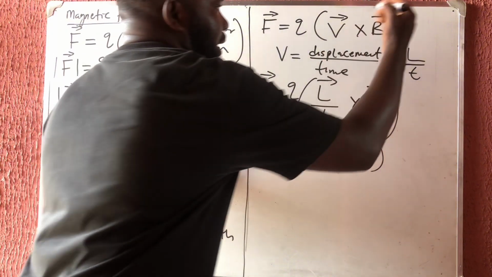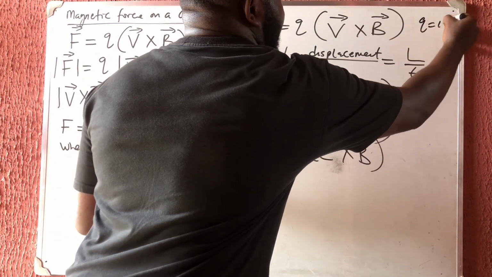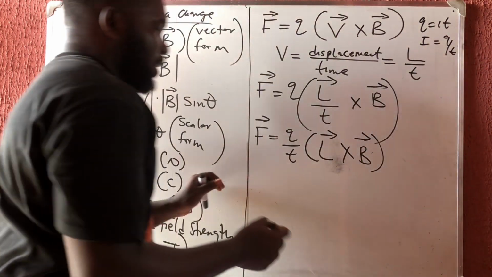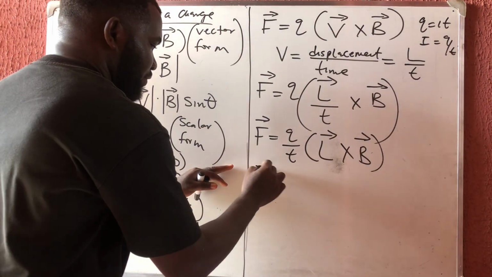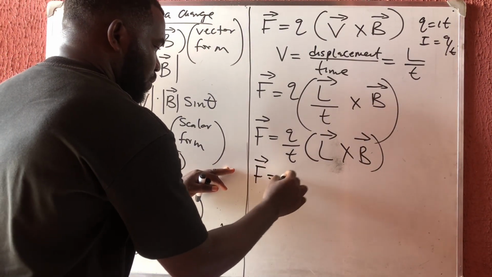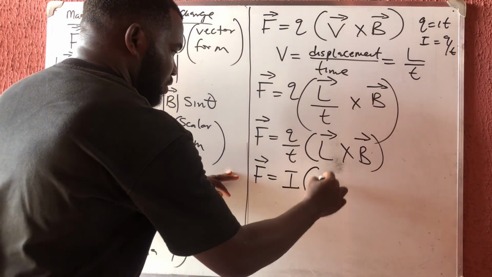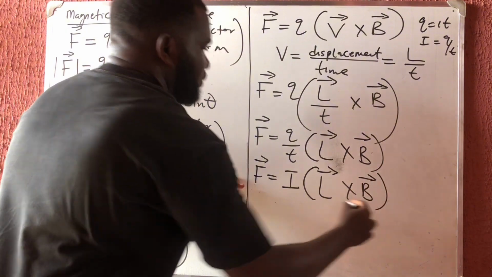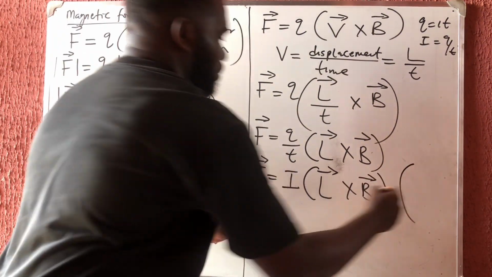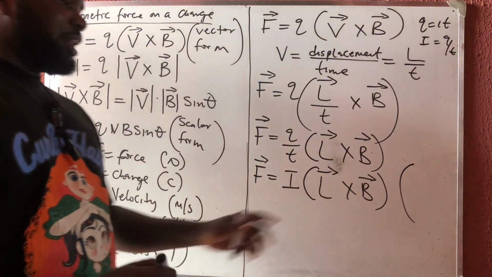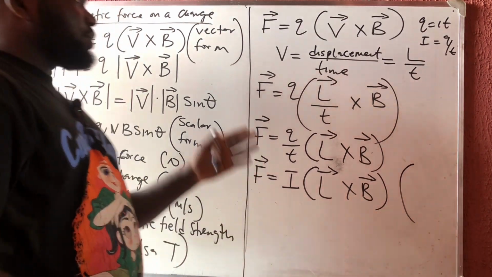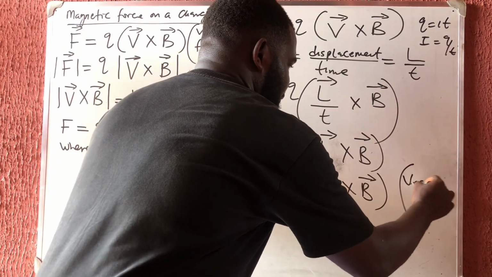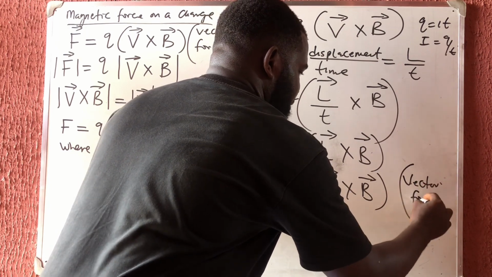You know your formula in electricity: Q is equal to IT. So my I is going to be Q over T. Now, if my I is Q over T, I'm going to have that my F is equal to I in bracket of L cross B. This is the vector form when you are talking about the length and the current, while the earlier one was talking about the charge and the velocity. This is the vector form.